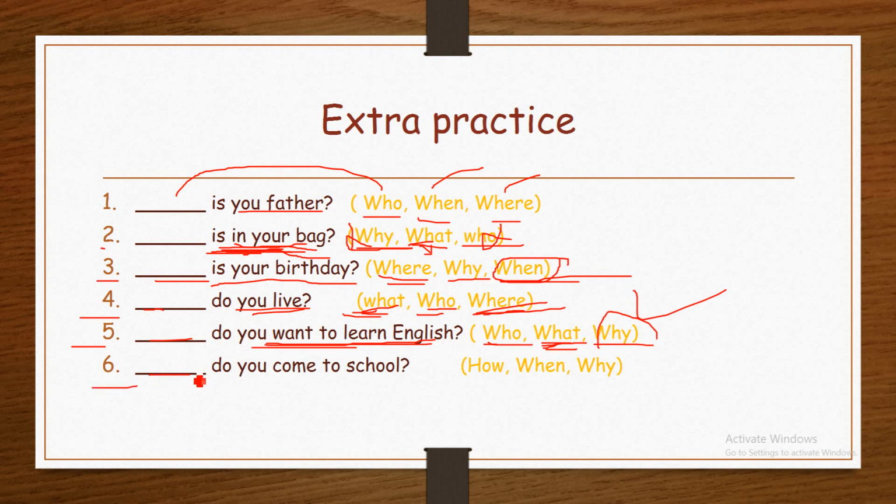Number 6. Blank do you come to school? Here, someone is asking about the manner, the way someone comes to school. How? When? Why? We said why is used for reason or justification. When is used for time. How is used for manner. Therefore, the correct answer here is how. How do you come to school? I come to school by bus. I come to school by car. I come to school by bicycle.